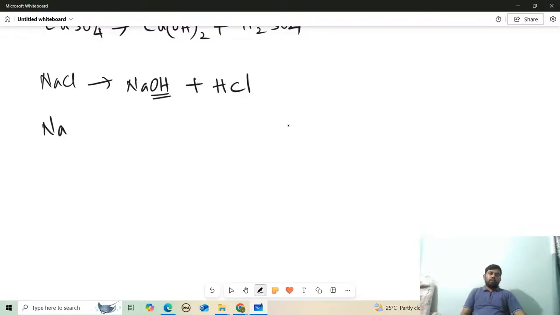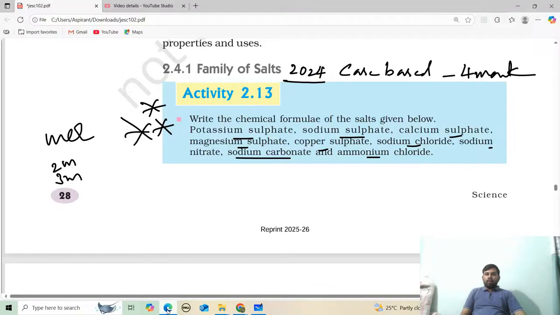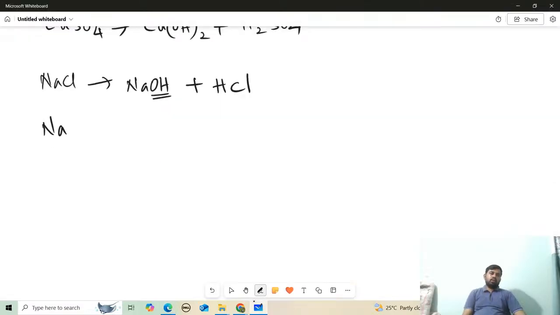Sodium chloride is made up of what? It is made up of sodium hydroxide, NaOH, which I am adding here. Again we have Cl, to which I am adding hydrogen. Similarly, they have given sodium nitrate. NaNO3 is the formula of sodium nitrate.